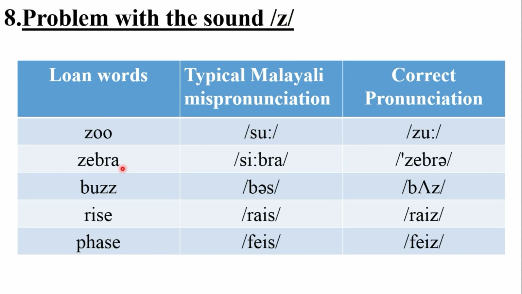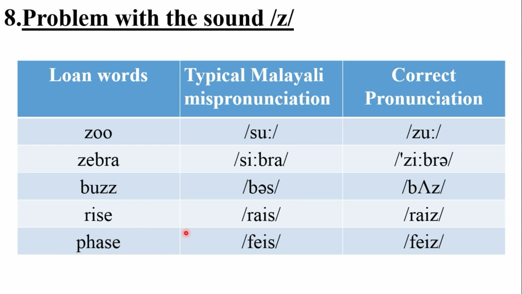The second word is pronounced as zebra, or it can also be pronounced as zebra. One is the American pronunciation and the other is the British pronunciation. Z is a sound which comes in the beginning, but we tend to use the S sound. It's not the S form but zebra. Next, bus. It's not bus with S, but with Z.